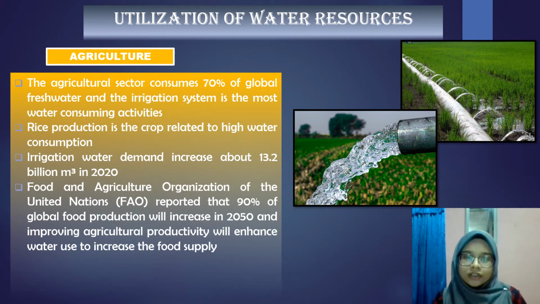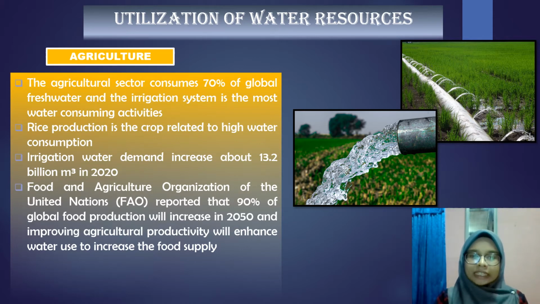Water resources are used in agriculture, where water is an important input for living organisms and economic activity. 98% of raw water resources are provided by rivers. So, the agriculture sector consumes 70% of global fresh water, and the irrigation system is the most water consuming activity. Rice production is the crop related to high consumption.